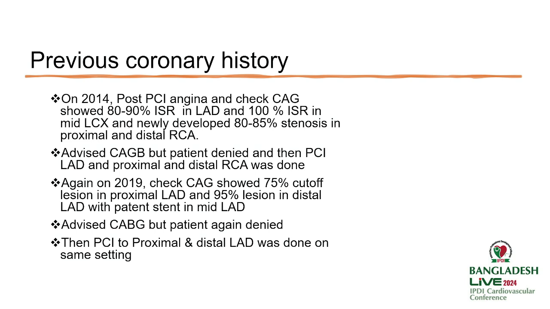The patient presented again with an STEMI in 2019. Again, CAG was done and it showed a 75% cutoff lesion in proximal LAD, a 95% lesion in distal LAD, and a patent stent in mid LAD. Again, the patient was advised CABG, but the patient denied. Then PCI to proximal and distal LAD was done.